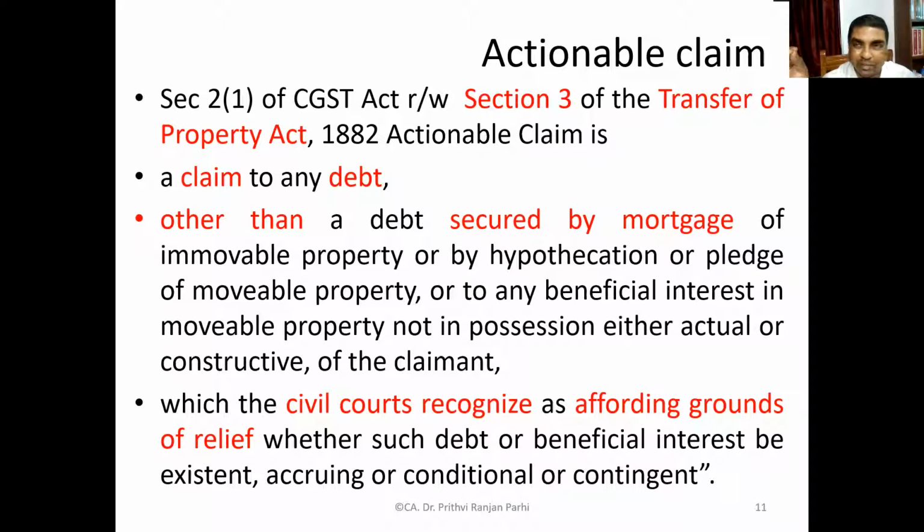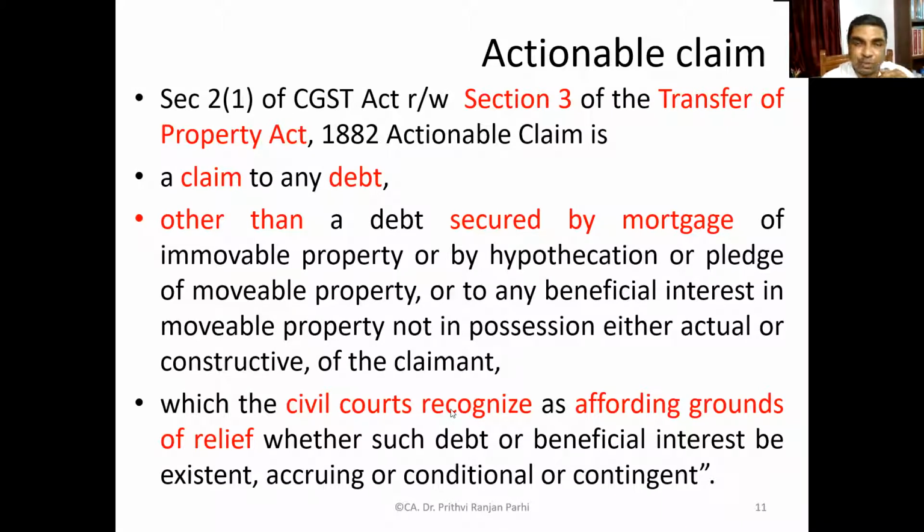Okay, if it is secured, it may not form a part of actionable claim, which the civil courts recognize as affording grounds of relief, whether such debt or beneficial interest be existent, accruing, or conditional or contingent. In the previous class, I had explained all these things in detail.